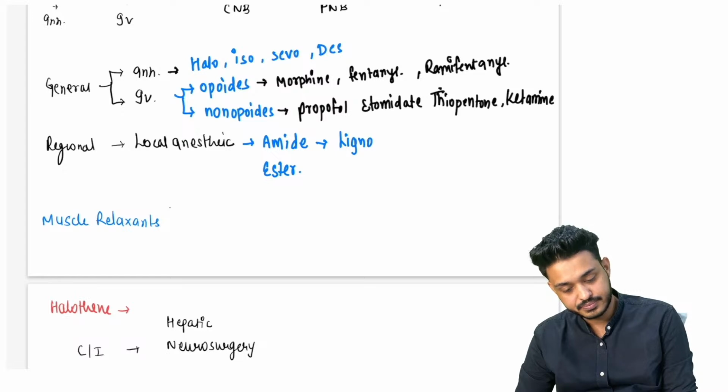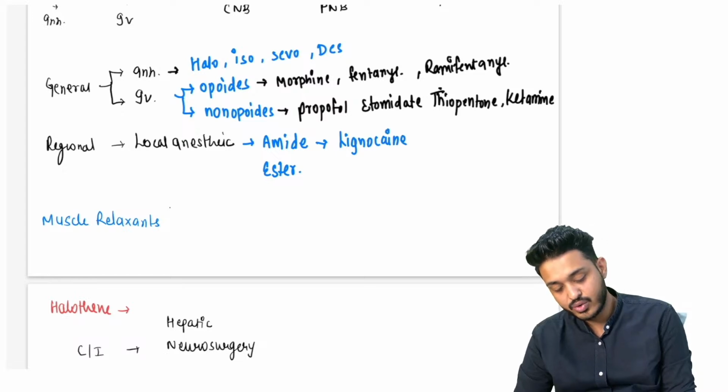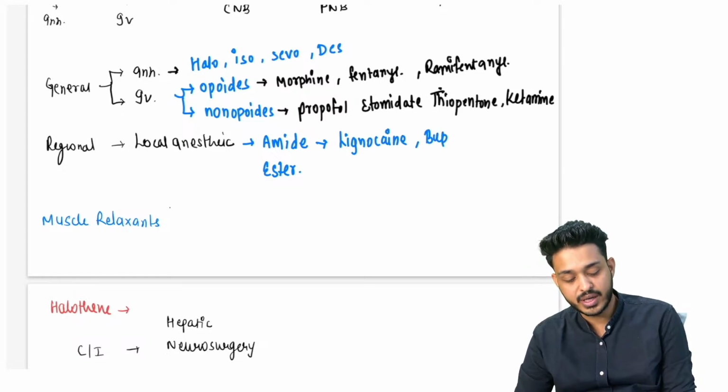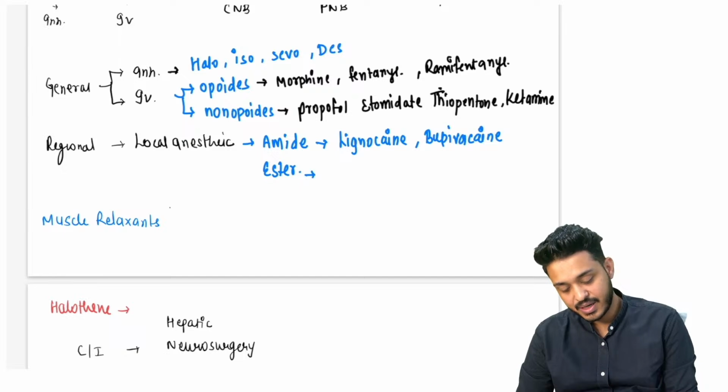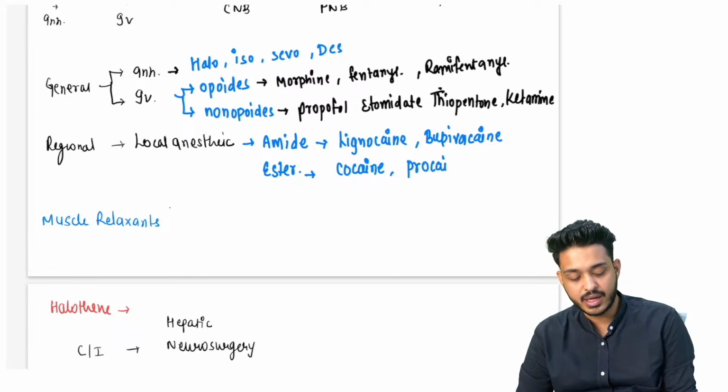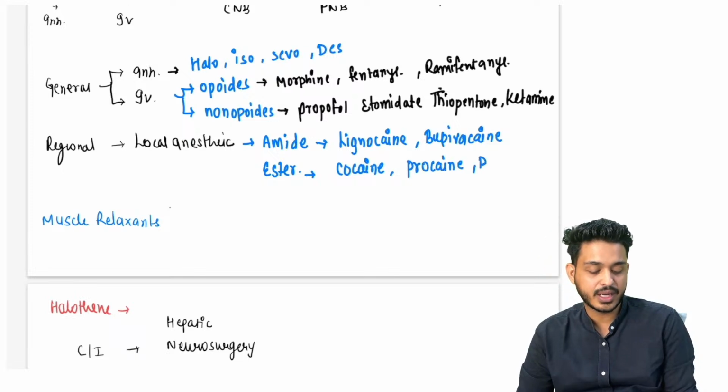Lignocaine. Drugs like lignocaine, bupivacaine. So these are going to be your amides. In the ester part, we are going to see cocaine, procaine, prilocaine, benzocaine. So these are going to be your cane group of drugs.